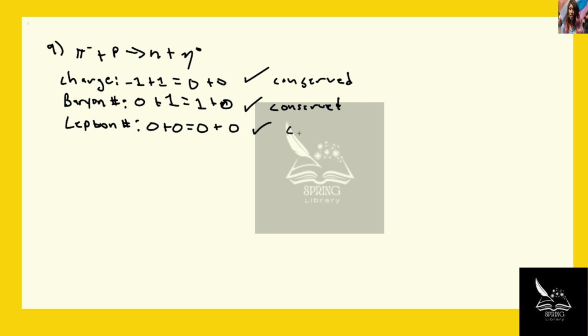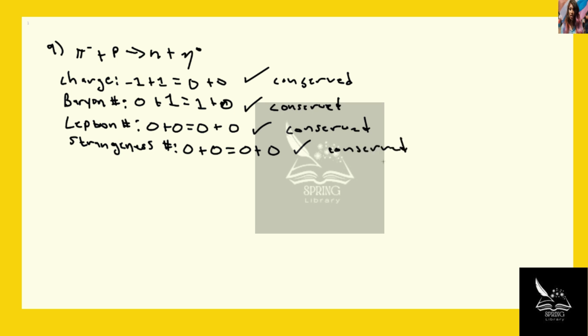So the lepton number is conserved. Now, the strangeness number. The strangeness number of a pi meson is 0. The strangeness number of a proton is 0. The strangeness number of a neutron is 0. The strangeness number of the eta is 0. So this is also